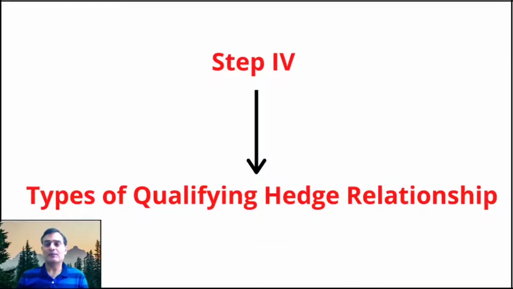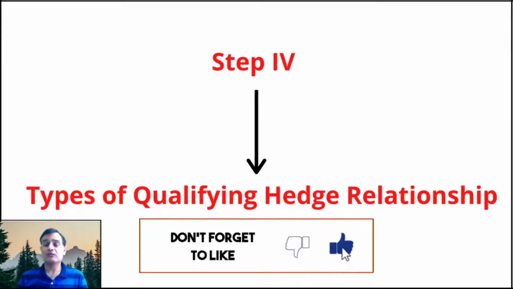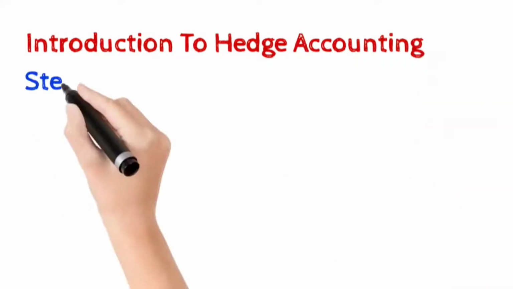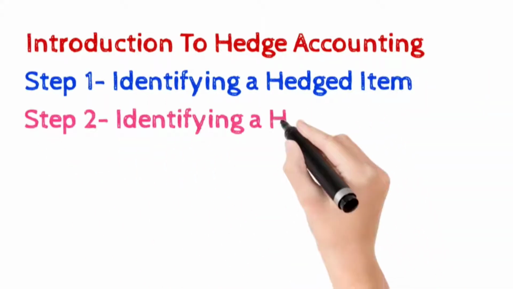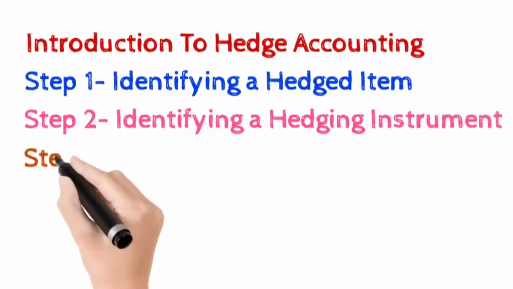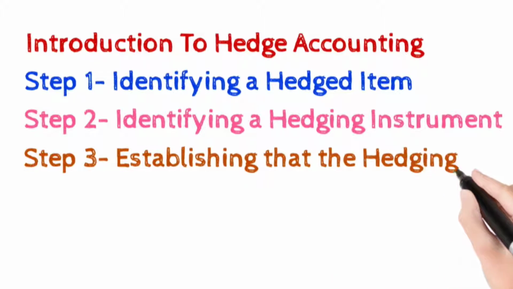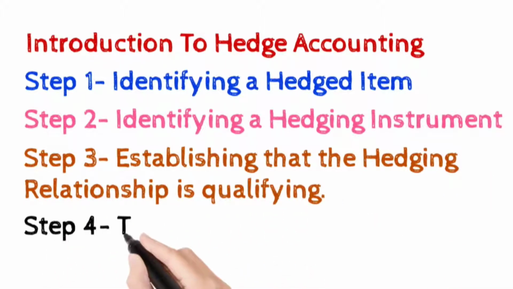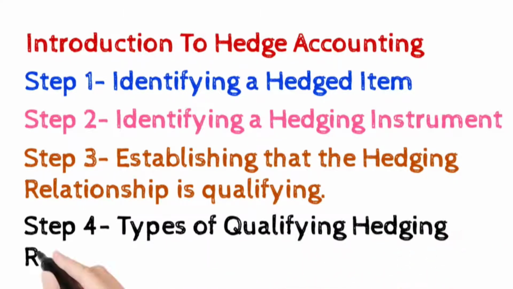So, I've been carrying out a series on hedge accounting, and I've covered so far a total of 4 videos with you. The first one was dealing with the introduction to hedge accounting, then step number 1, which was identifying a hedged item, then step number 2, identifying a hedging instrument, then step number 3, establishing that the hedging relationship is qualifying. Now we come to step number 4, and step number 4 is identifying the hedging relationship.